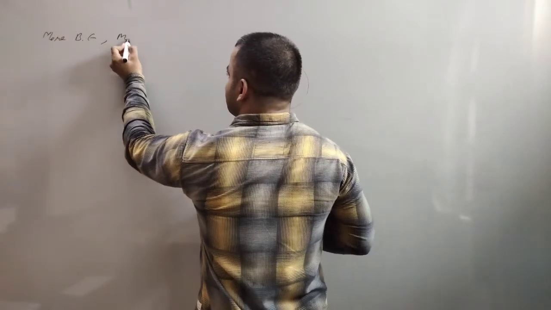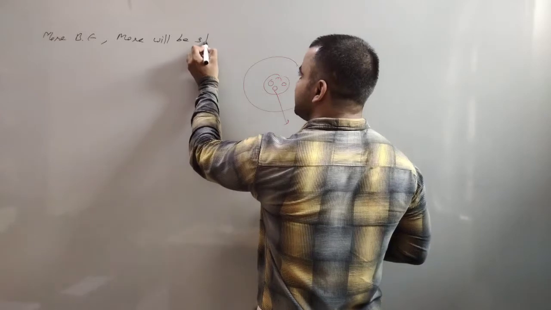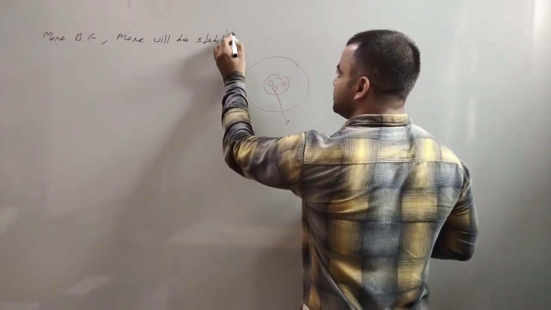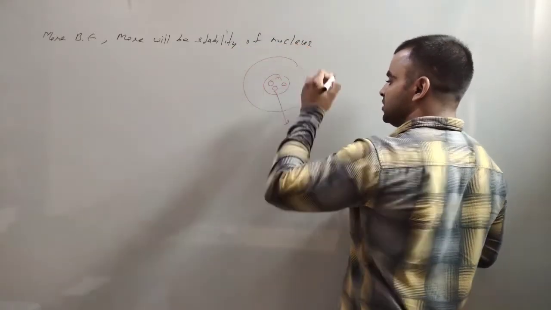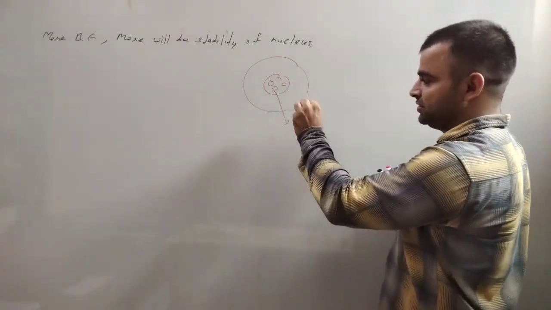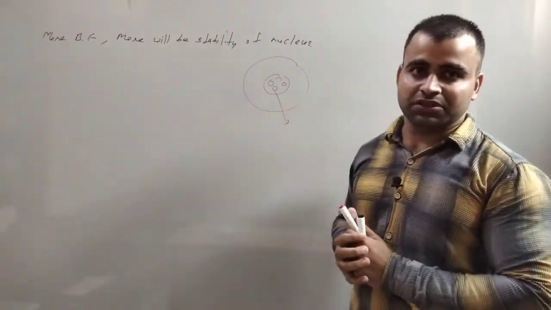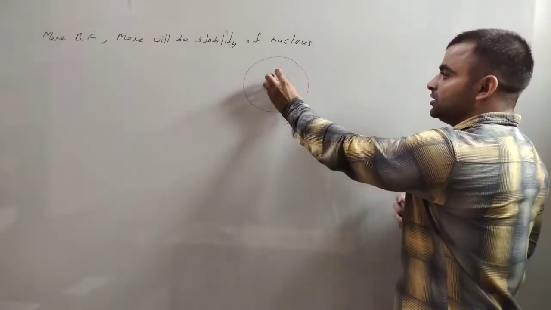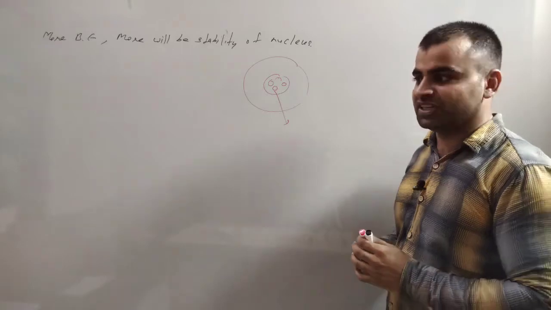The more the binding energy, the more the stability of the nucleus. The more energy required to separate the nucleons, the more stable the nucleus.